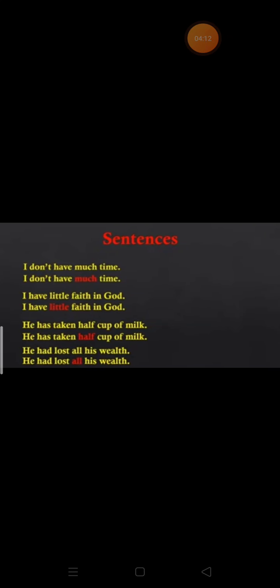See the next example: I have little faith in God. Again, little is describing the quantity of faith you have in God. That is, you have a little faith. He has taken half cup of milk. So here we come to know how much milk? Half cup of milk. Looking at the last example, he had lost all his wealth. Whatever he had, all. So again, all is the adjective telling the quantity of wealth.